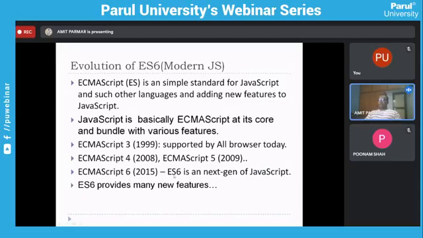Which we call ES6. So this is the most advanced, or you can say the most modern version of JavaScript, where bundles of new features are introduced, right? And these features are very interesting to learn, because they make JavaScript so much handier to use, right? I'll show you with some demonstration, so you will have at least some basic idea of how it's going to work.